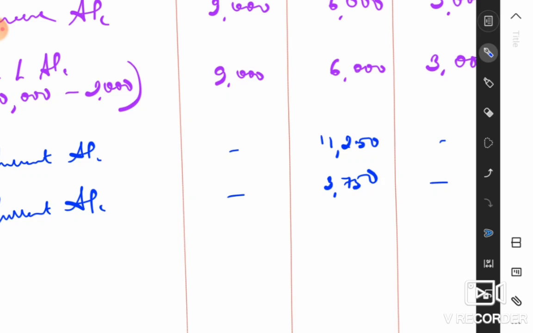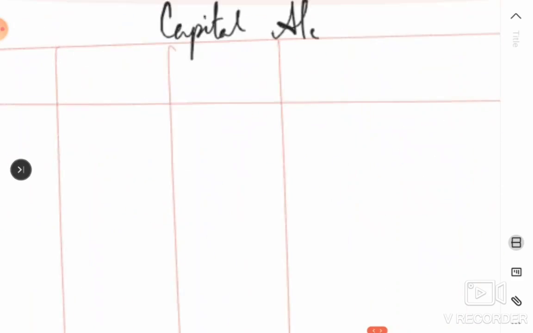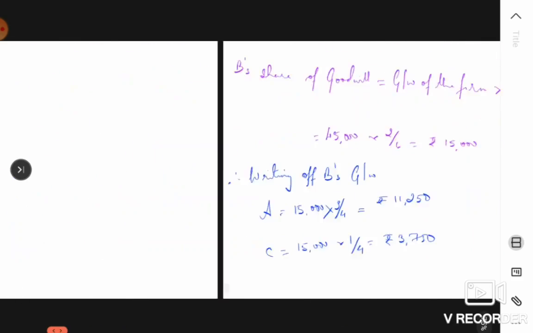And after that, what else do we have to do? We have to calculate the interim profits also, right? Because B died in the middle of the year. Generally, they close on 31st of December, but he died on 31st of March. So the next thing that we have to do is also calculate the profits, that is the interim profit due to your deceased partner. So next, start another working note for this particular calculation.